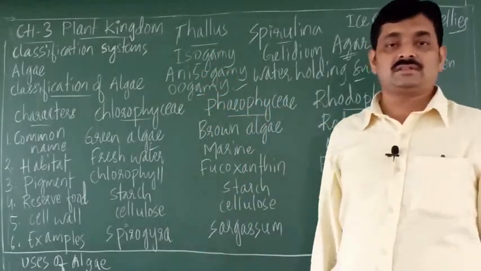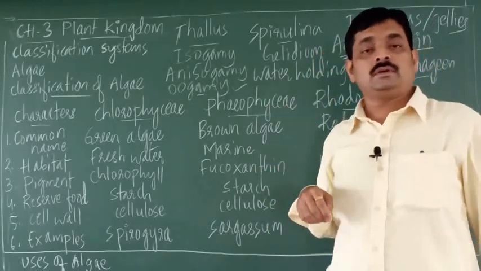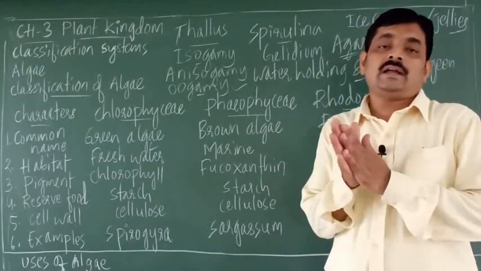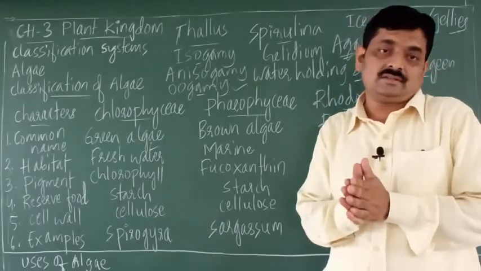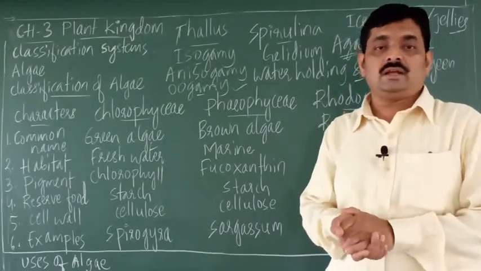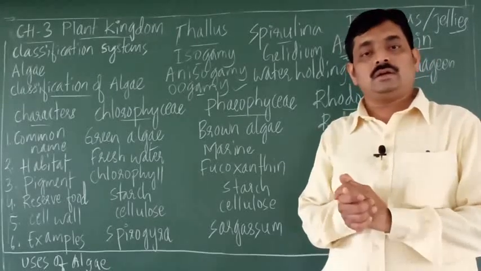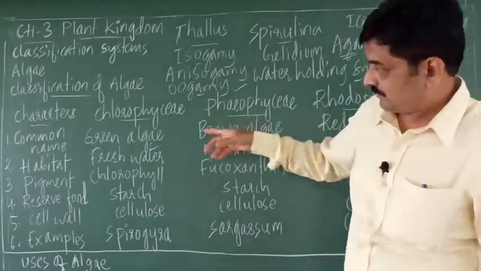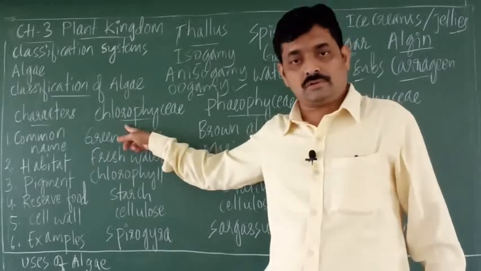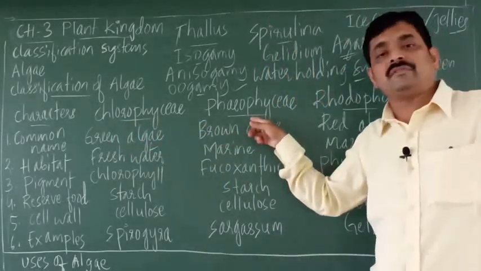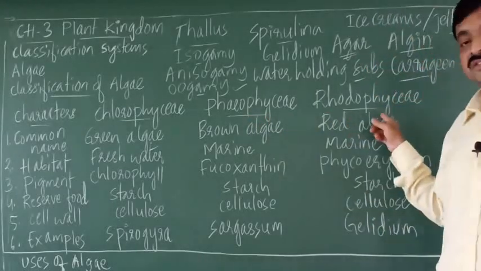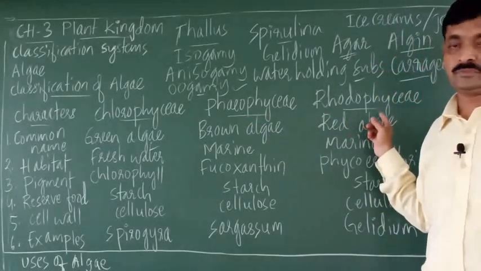Next we shall consider the classification of algae. Algae are divided into 3 groups or 3 classes. They are chlorophyceae, phaeophyceae and rhodophyceae. The first group of algae is chlorophyceae, the second group is phaeophyceae, and the third group is rhodophyceae.